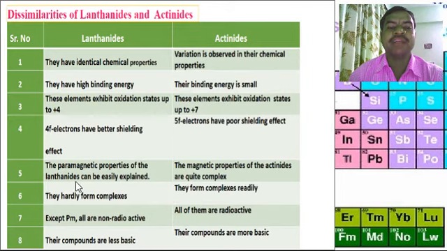In lanthanides, the paramagnetic property can be easily explained. In actinides, the magnetic properties are quite complex. Lanthanides hardly form complexes. Actinides form complexes readily. In lanthanides, except promethium, all are non-radioactive. Actinides, all of them are radioactive. Lanthanides, their compounds are less basic. Actinides, their compounds are more basic.